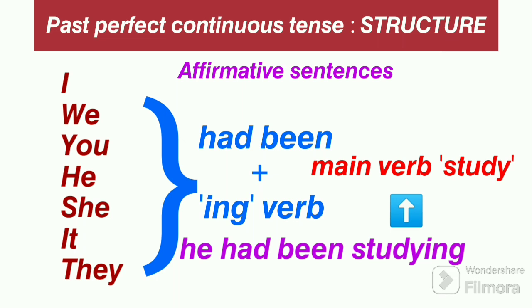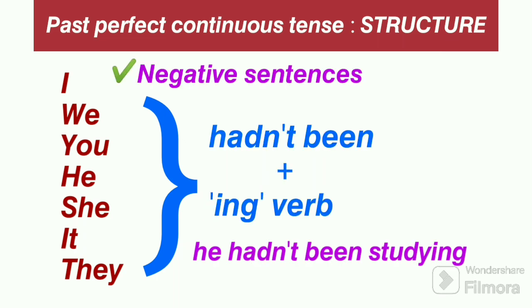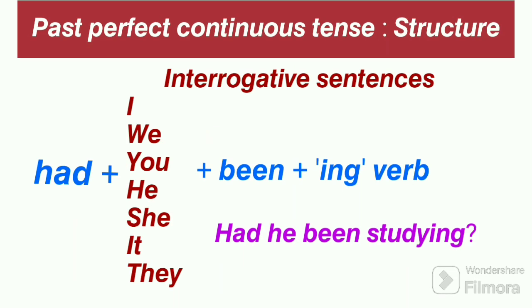In case of negative sentences, the only difference is that we have to use hadn't in case of had, as in the case of affirmative sentences. Example, he hadn't been studying. Well, in case of interrogative sentences or question, the sentence starts with the auxiliary verb had followed by the subject and then been plus ing form of the main verb. So, for the same previous sentence, the interrogative sentence or question will be had he been studying?